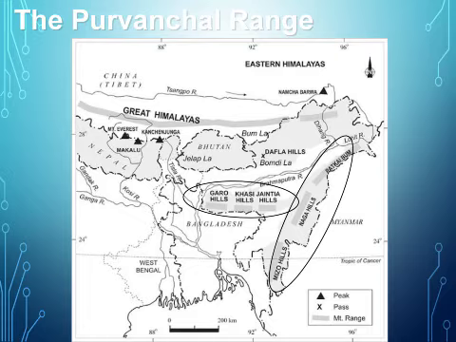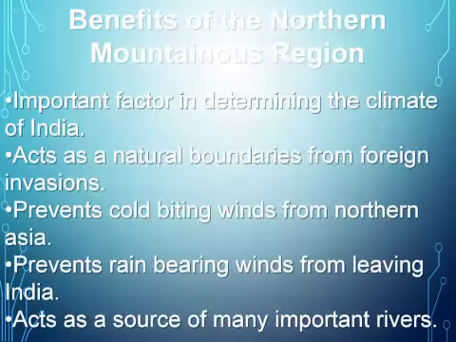Now students, let me tell you the benefits of the northern mountainous regions. The northern mountainous region is an important factor in determining the climate of India. It acts as a natural boundary and has protected us from foreign invasions since ages. It also prevents the cold biting winds from northern Asia from entering India. It prevents the rain-bearing winds from leaving India, resulting in heavy rainfall over the country. It also acts as a source of many important rivers of India.